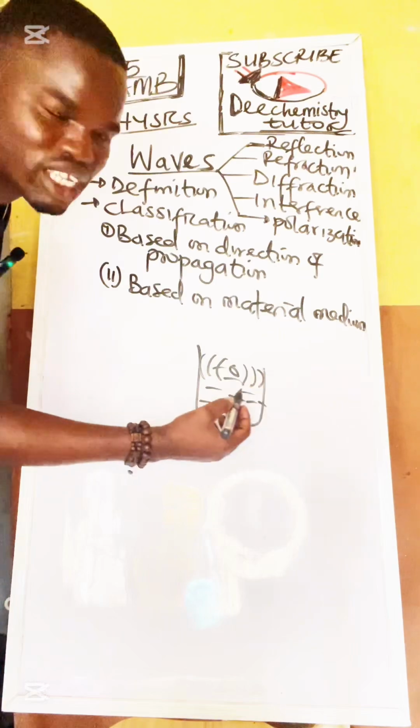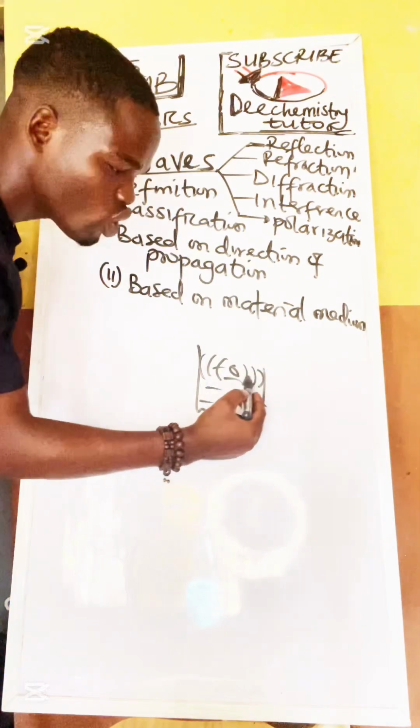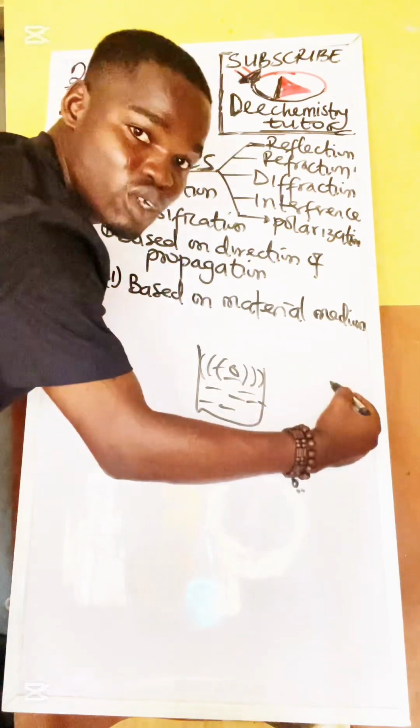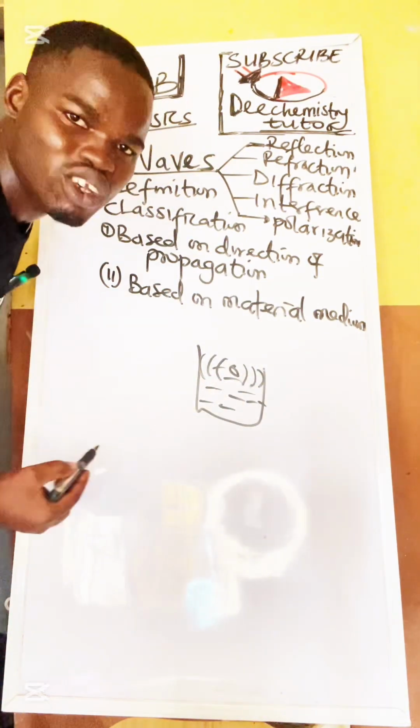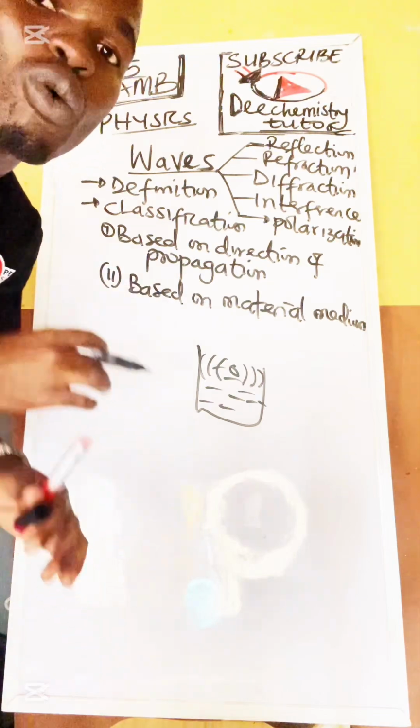If this ripple happens, it will just go from one form to another. It will not cause any permanent displacement to the medium itself. That's what they are trying to talk about when we talk about wave.